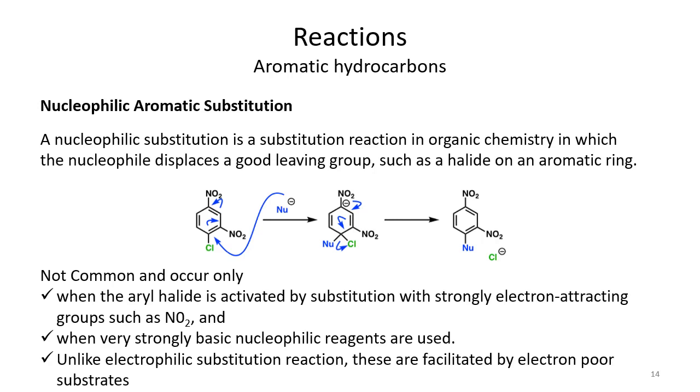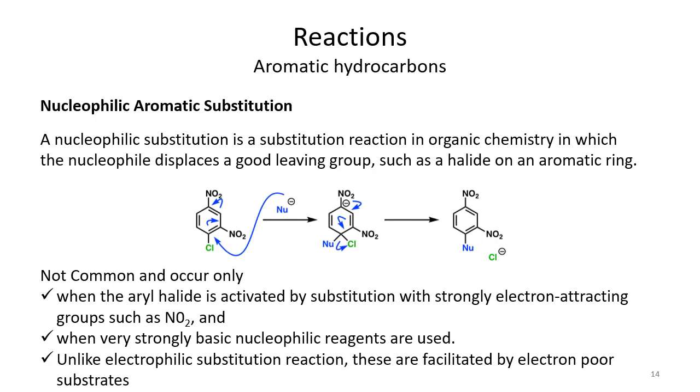So what is nucleophilic substitution? It is a substitution reaction in organic chemistry in which a nucleophile displaces a good leaving group. We know about SN reactions in the case of alkyl halides, where we have studied that the nucleophile replaces a leaving group. For example, if you have a benzene ring with nitro and chlorine, chlorine is a good leaving group. A nucleophile attacks the carbon atom because carbon is electrophilic. So the chloride leaves.